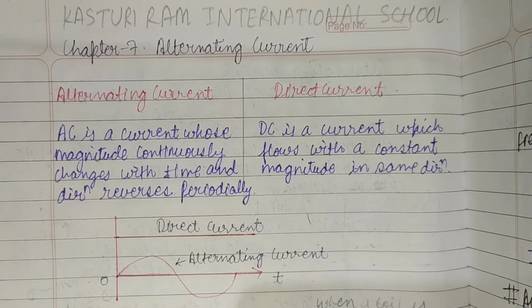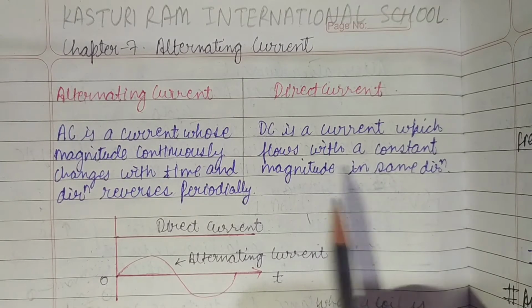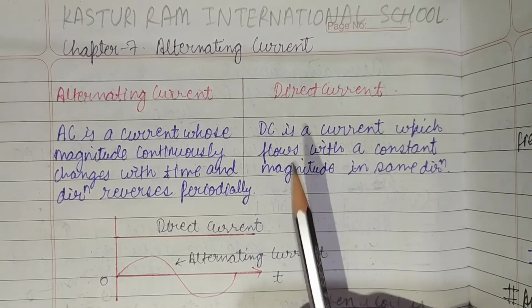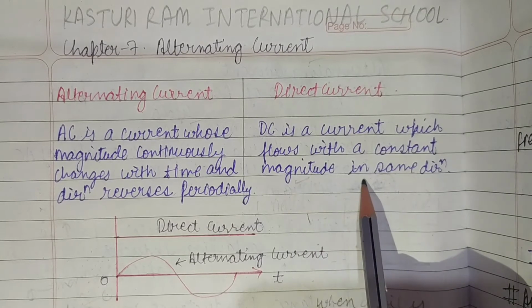First of all, let us discuss what is direct current. As we have seen in the previous chapters, direct current is the current which flows through a circuit, and the magnitude of this current is constant. The direction of this type of current is also the same at all points. There is no change in the direction of direct current. The magnitude is constant and the direction is the same.